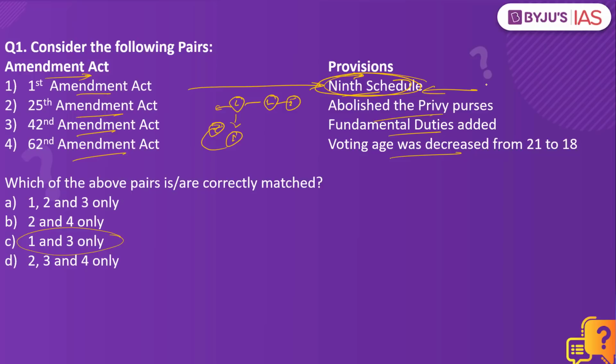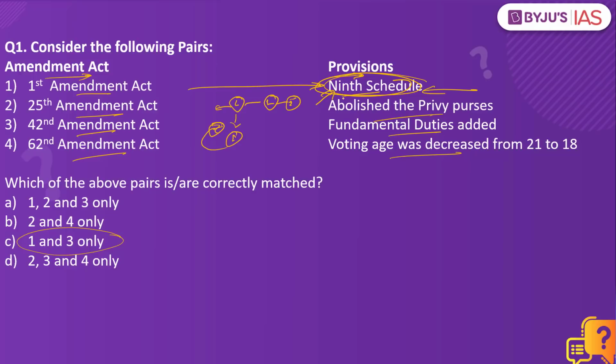And then comes the landmark judgment of I.R. Coelho versus the state of Tamil Nadu. In this particular judgment, the Supreme Court has clearly said judicial review is part of the basic structure. Fundamental rights are basic to the Constitution of India. If it is getting violated, that is when the court can also look into those laws even if it is placed in the 9th schedule.